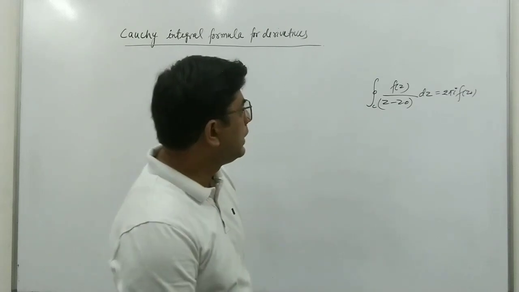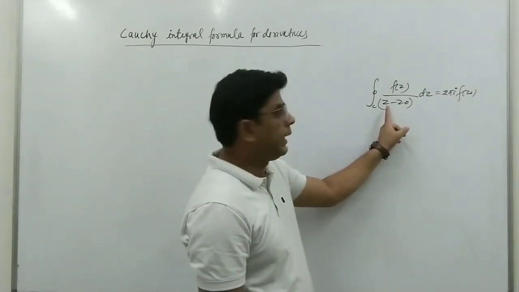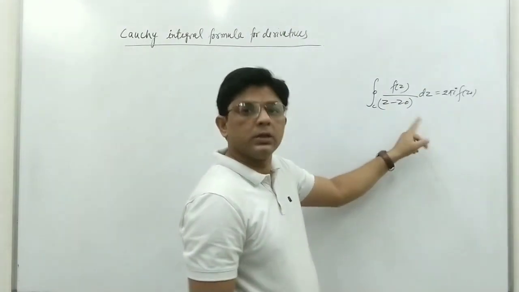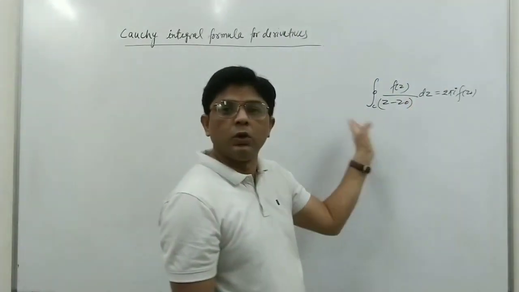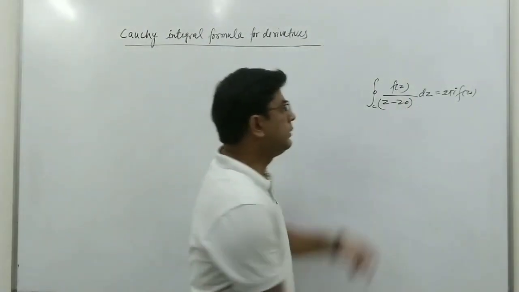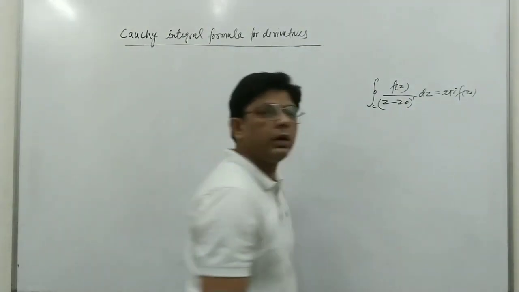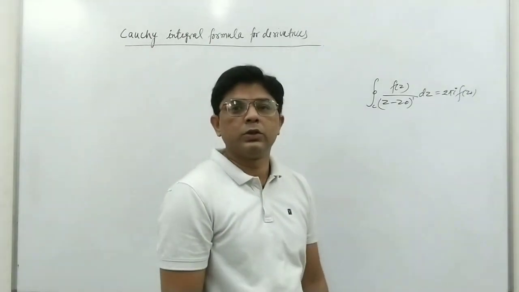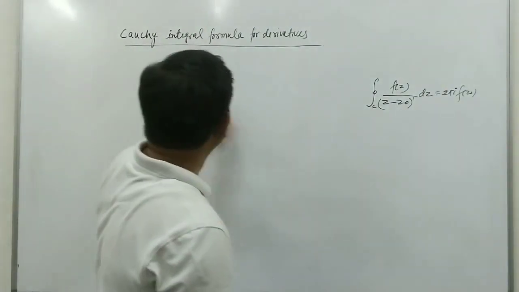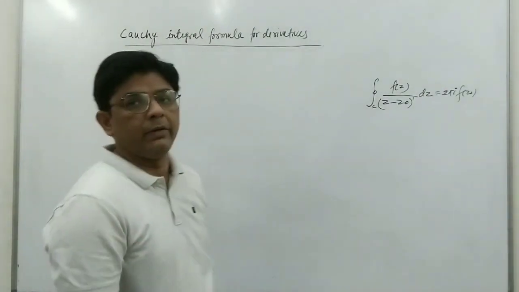Now what will happen if here we have something like z minus z naught squared, or z minus z naught cubed, or some other power of z minus z naught? We cannot use this Cauchy integral formula, because it is only for the power 1. So what will we do? In that case we will use some other formulas, known as the Cauchy integral formula for derivatives.